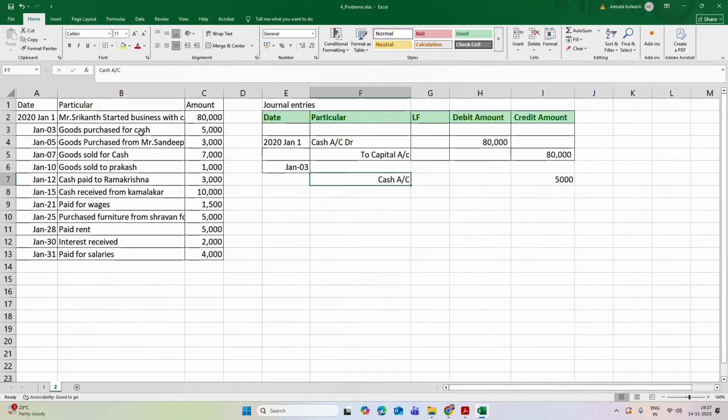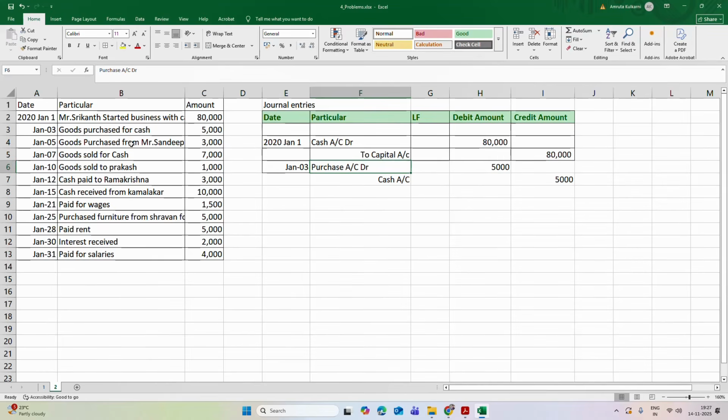And now goods purchased, so purchase account is to be debited for rupees 5,000. So the account which is increased, that is debited, and the account which is decreased, that is to be credited.